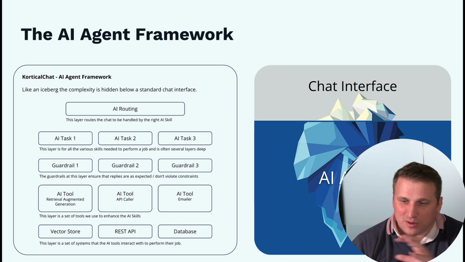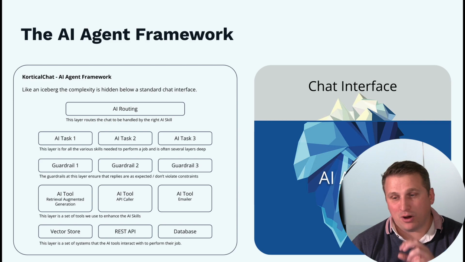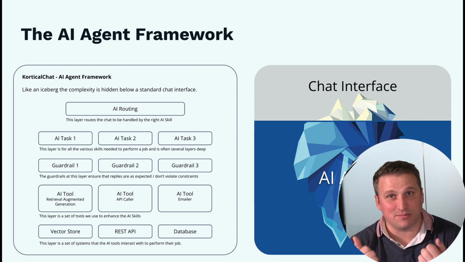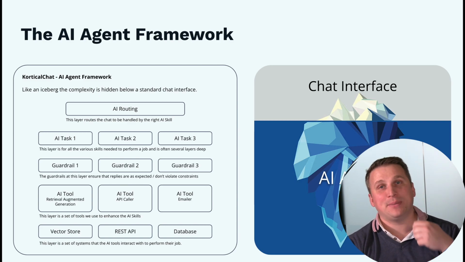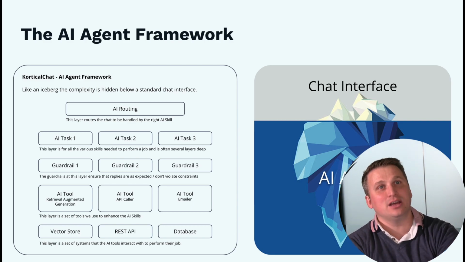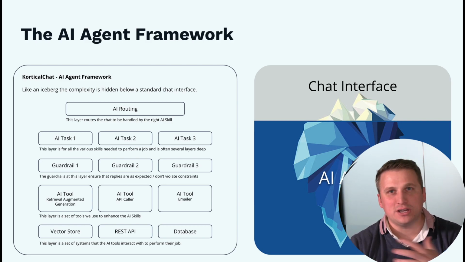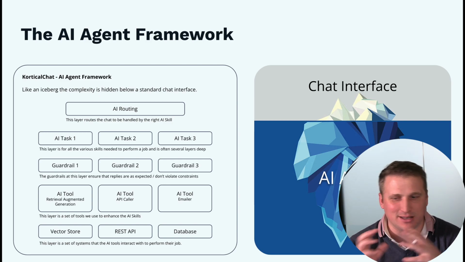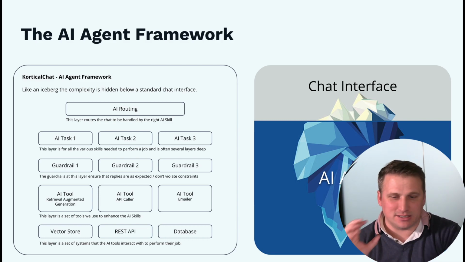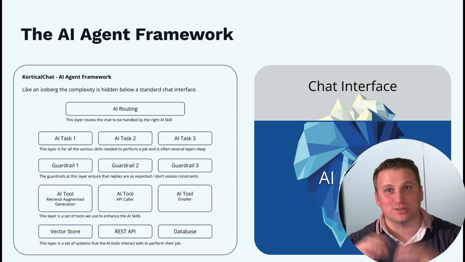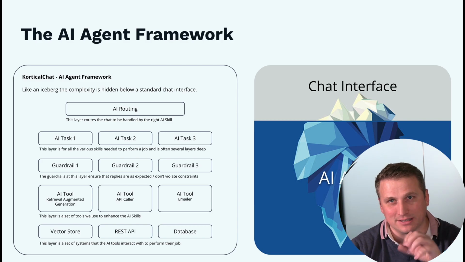So I use the iceberg diagram, and part of this is because when we go back to that deceptive complexity of AI agents and of making really good chat services, because it's so easy to ask ChatGPT to role play as a given thing or to give a reasonable reply that seems correct in most circumstances, it's surprising that you have to do all of this to get it to be really reliable all the time. So it's a bit of an iceberg where there's a lot of depth and complexity underneath the hood.